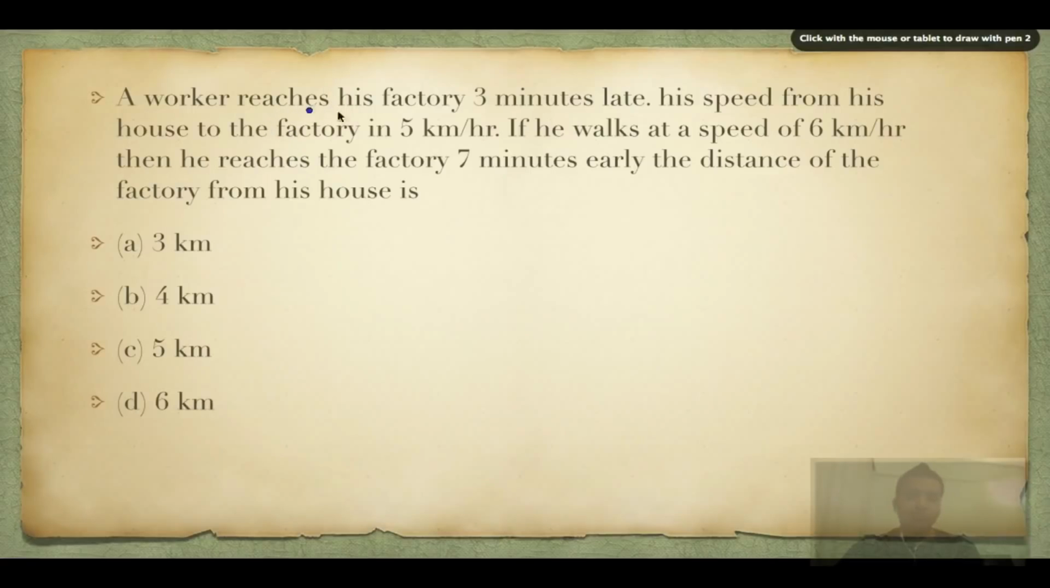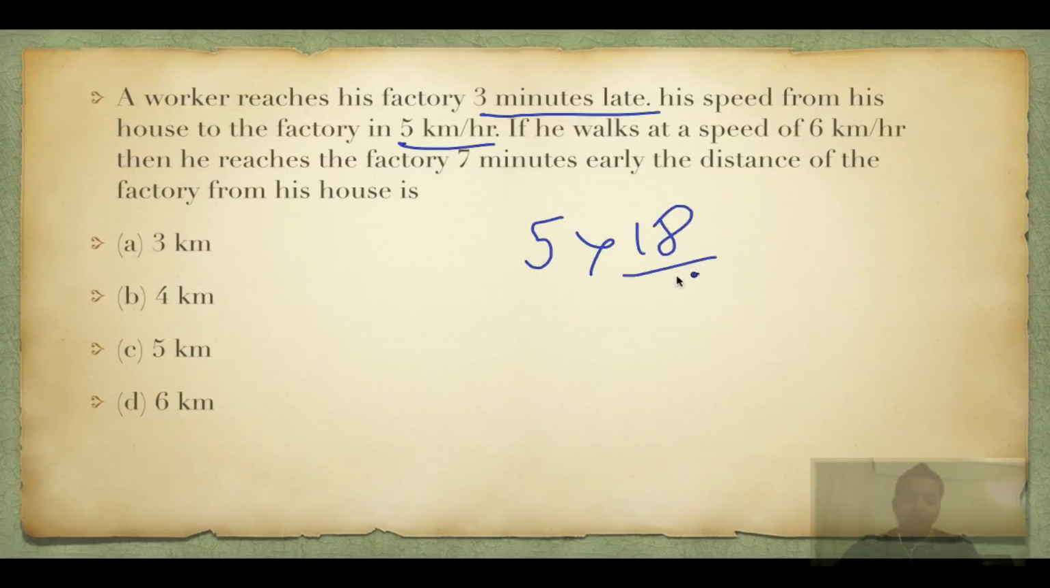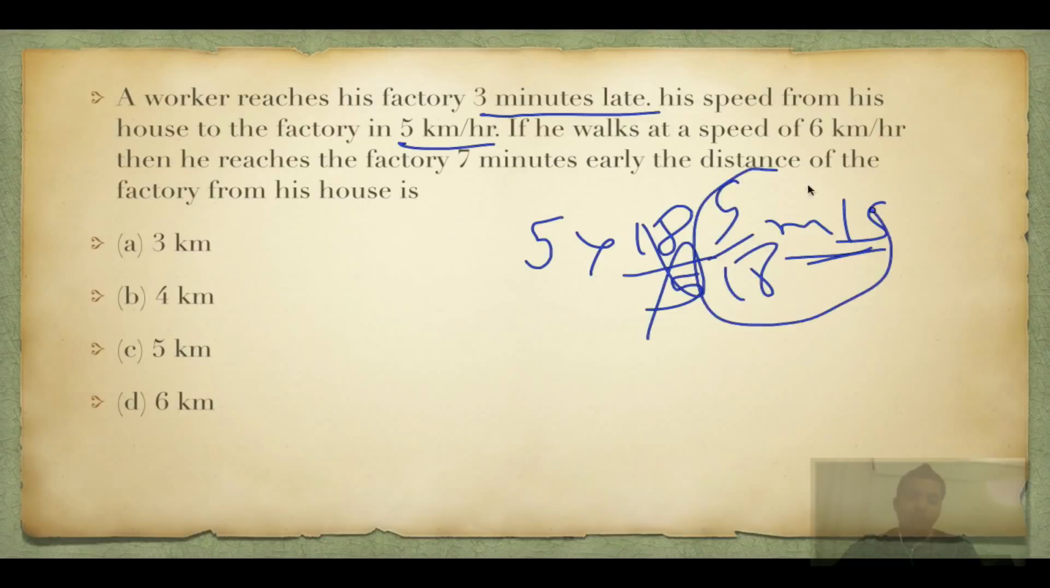So in this question, a worker reaches his factory 3 minutes late. His speed from his house to factory is 5 kilometers per hour. If you multiply by 5 and divide by 18, that will convert into meters per second. It is actually 5 by 18, but this is for a different conversion. Here it is not required. So 5 kilometers per hour means 12 minutes per kilometer.